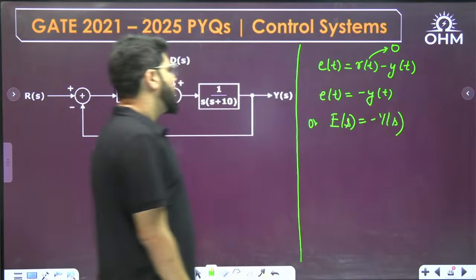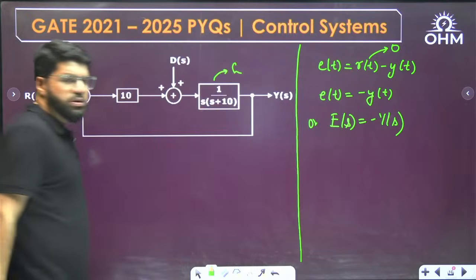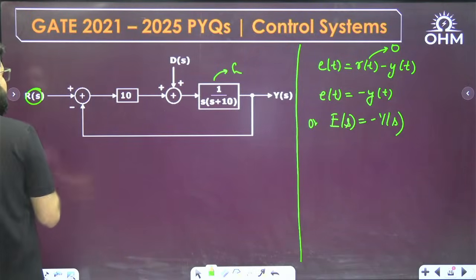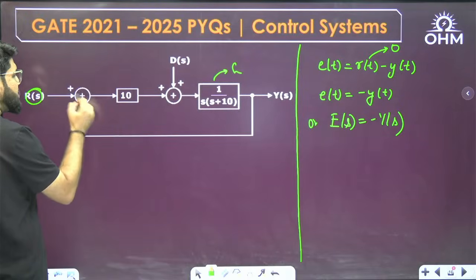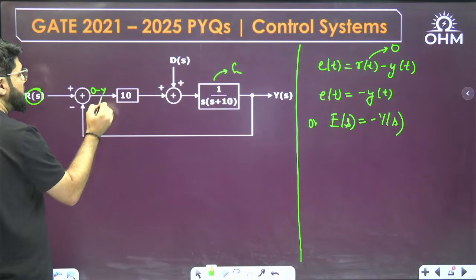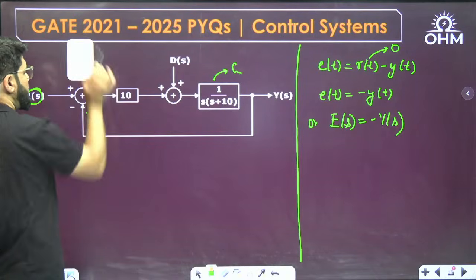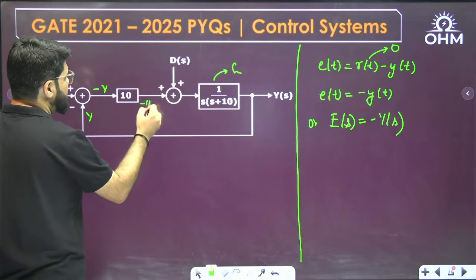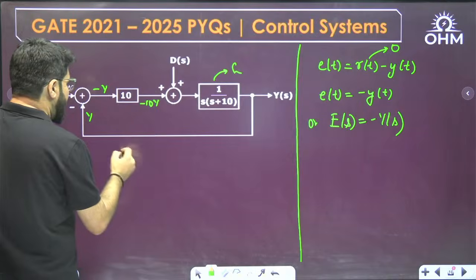What is the Ys here? For a moment, consider this gain as G. Later we will substitute. You have to take R as 0. Since R is 0, what goes here is 0 minus Y, so this signal is simply minus Y. Multiplied by 10, this is minus 10Y. So you can get the Y expression simply.